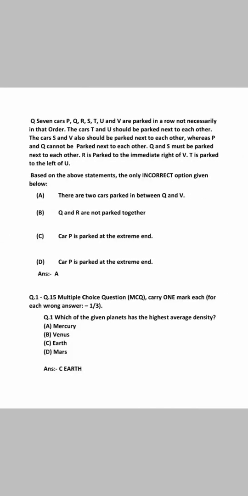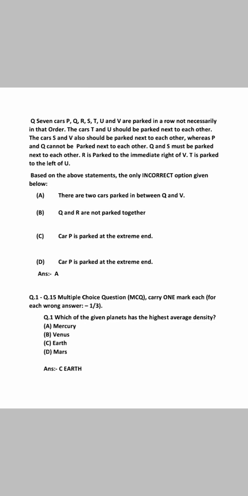And the next question is related to the arrangement. There are 7 cars P, Q, R, S, T, U, V with some constraints like T and U should be parked next to each other, S and V should be parked next to each other, P and Q cannot be parked next to each other, Q and S must be parked next to each other, whereas R is parked to the immediate right of the V, T is parked to the left of U. So we have to find the incorrect one. So the incorrect one is option A. There are 2 cars parked in between Q and V.